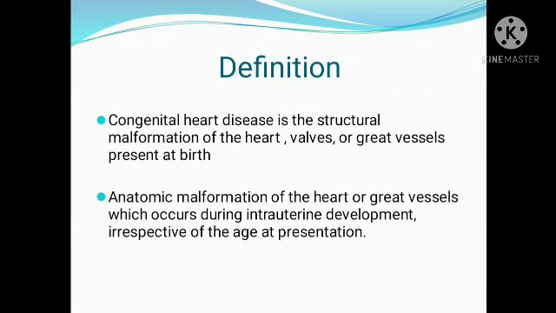Now let us see the definition of congenital heart disease. Congenital heart disease is a structural malformation of the heart, valves, and great vessels that is present at the time of birth. So congenital heart defects means structural abnormalities of the heart. It may be any part of the heart, or the valves of the heart, or even the great vessels. Second, anatomical malformation of the heart or great vessels, which occurs during intrauterine development, irrespective of the age at presentation. That means when it shows the features.